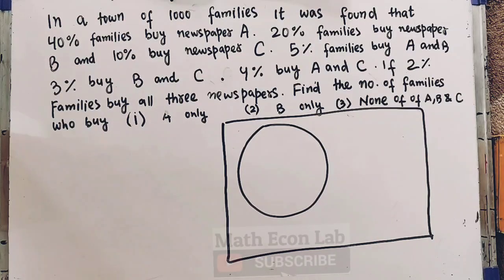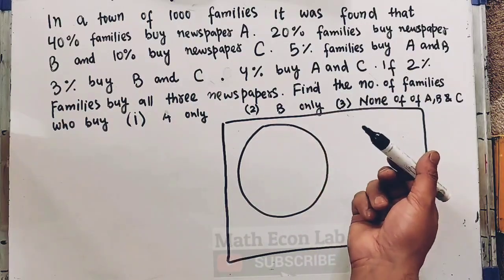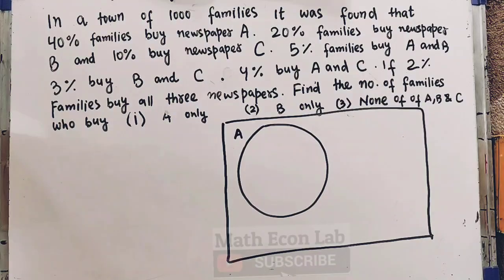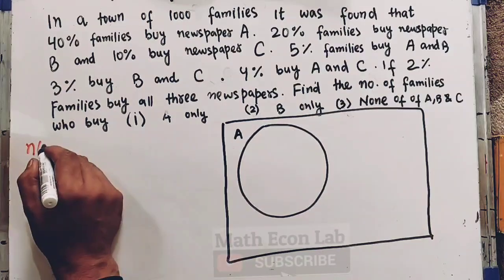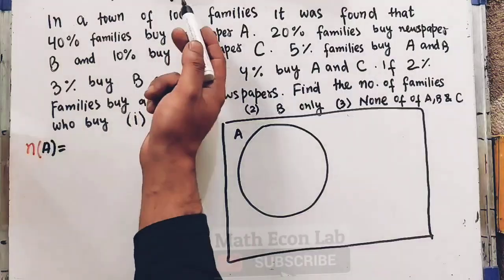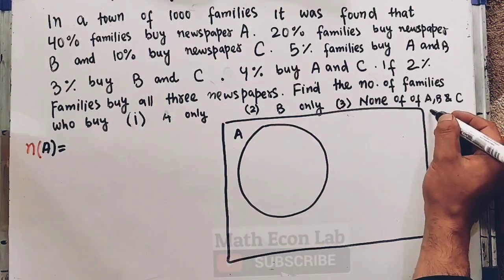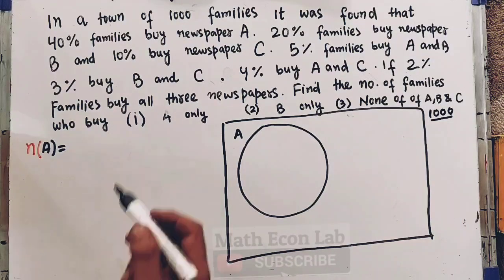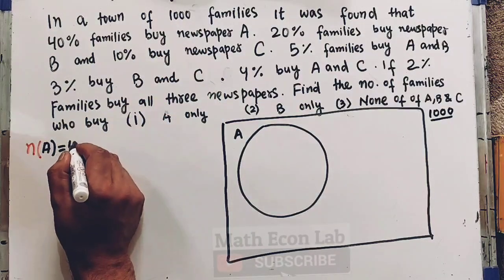So let us suppose this black circle denotes the number of families who buy newspaper A. Here we are told that the number of families who buy newspaper A is 40%. The total number of families is 1000, so this whole rectangle denotes our universal set, that is, we have a total of 1000 families here. Out of these 1000, 40% buy newspaper A. So 40% of 1000 is 400.